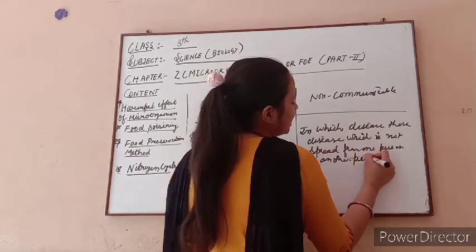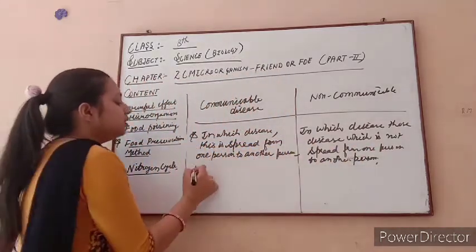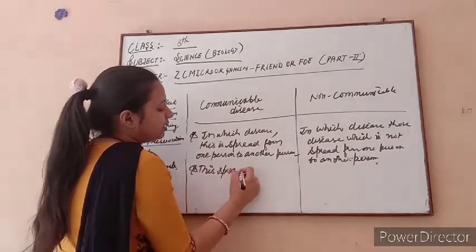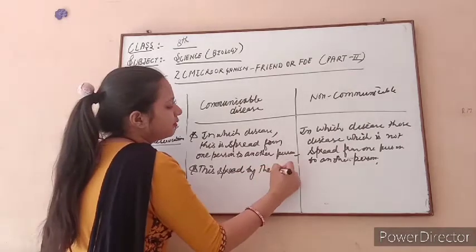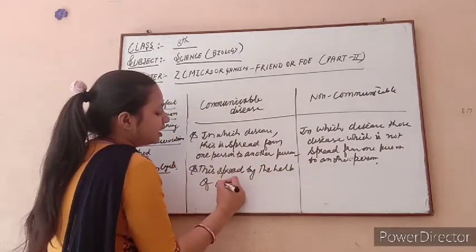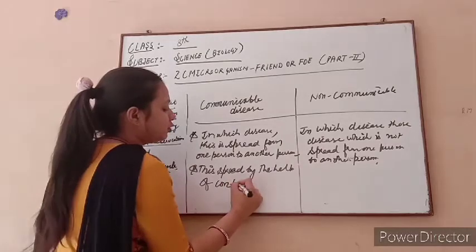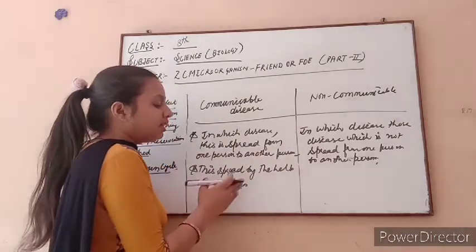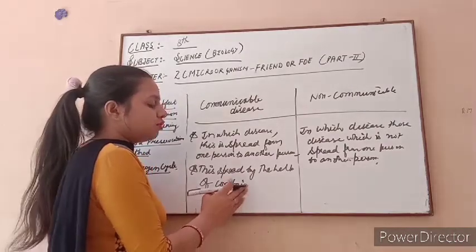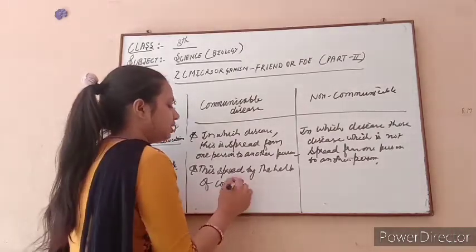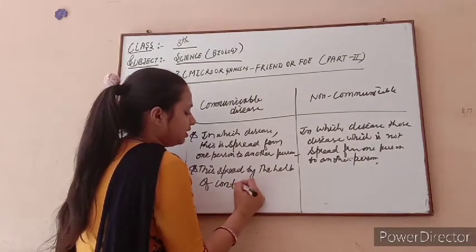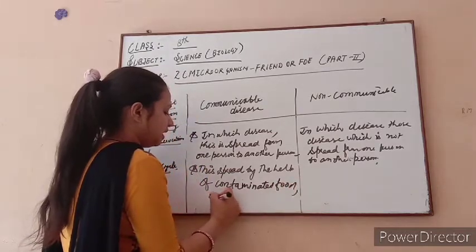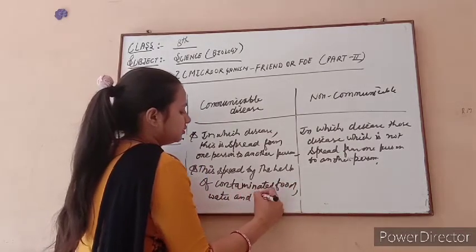Our next topic is how this disease spreads. It spreads with the help of contaminated, meaning polluted, food, water and air, which we are not able to drink or eat.